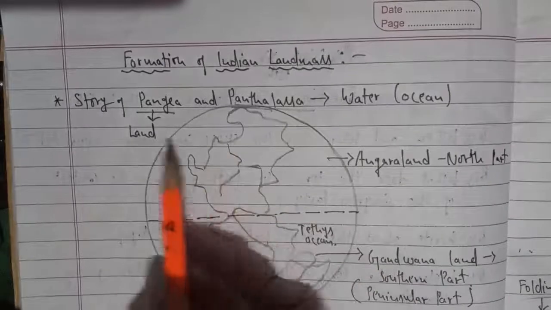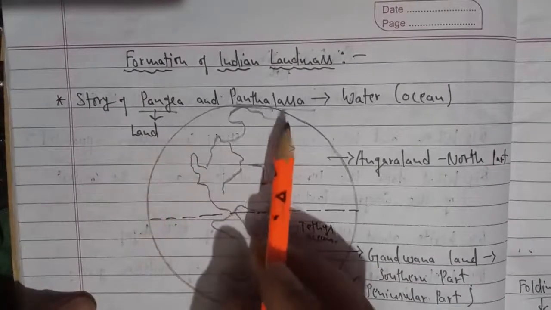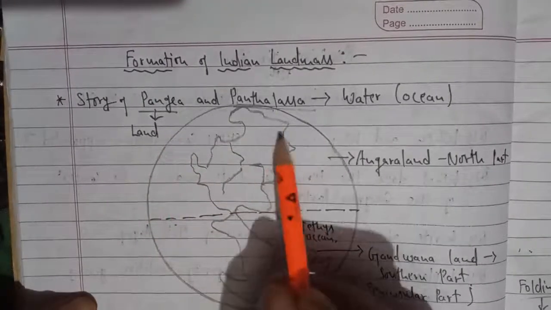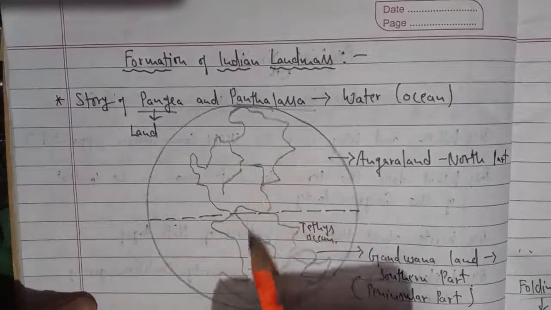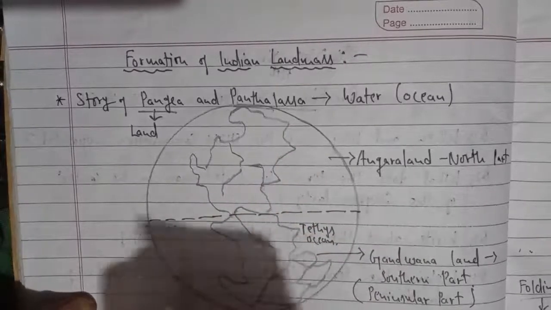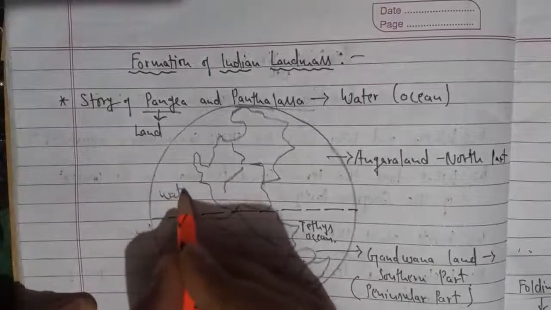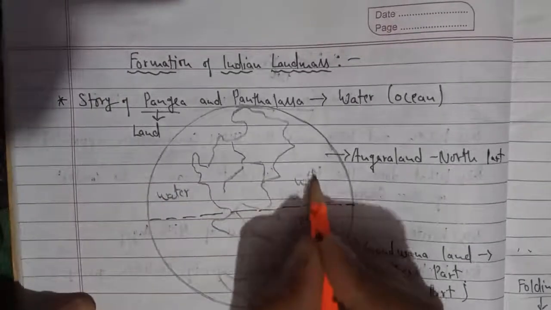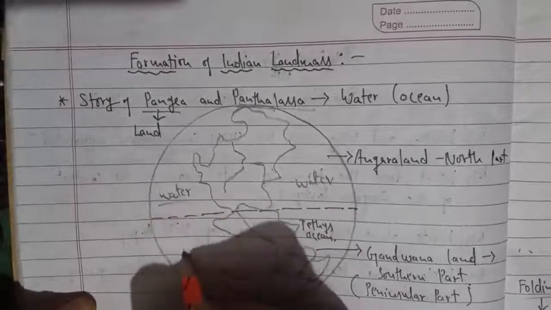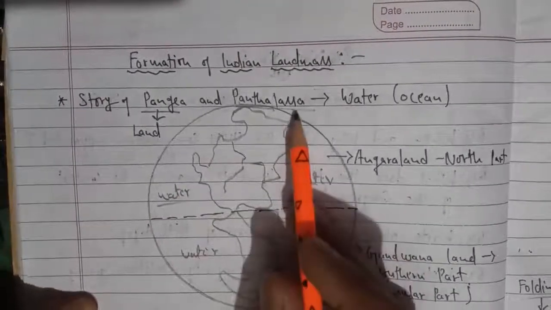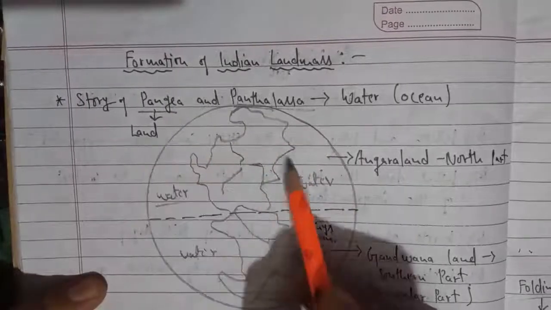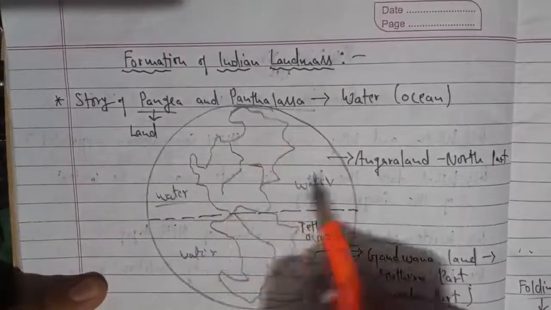So what do you understand by Pangaea and Panthalassa? This landmass was called Pangaea, and all this water, the oceans, was called Panthalassa. I have written here that Pangaea was the landmass and Panthalassa was the water.